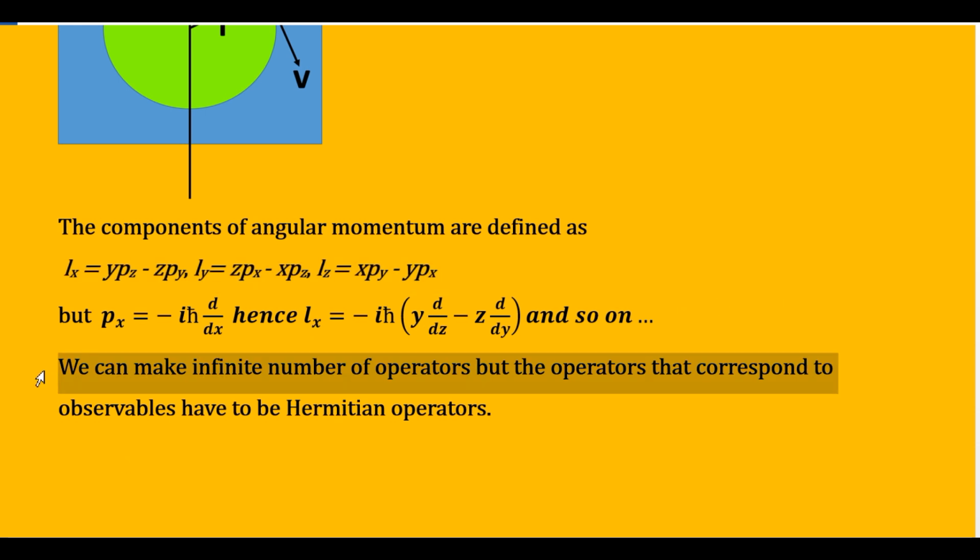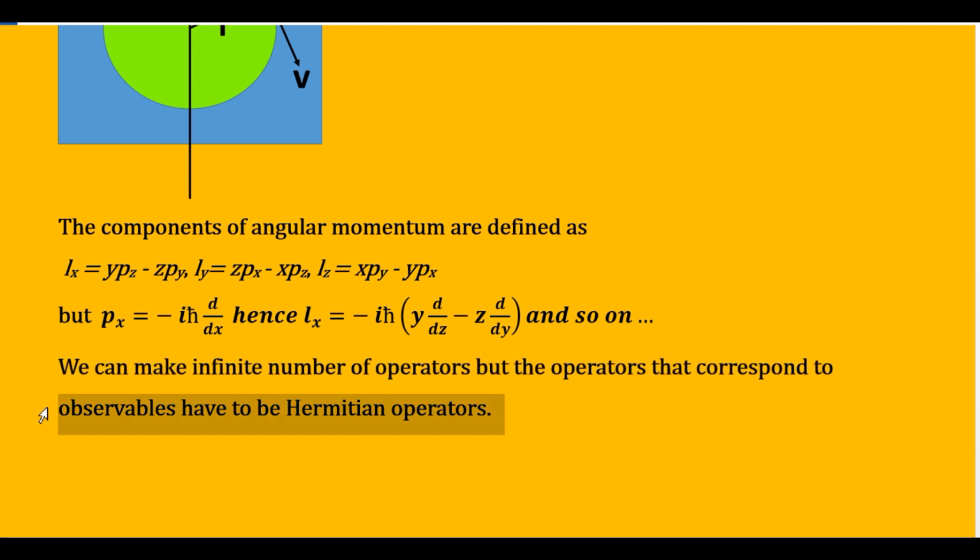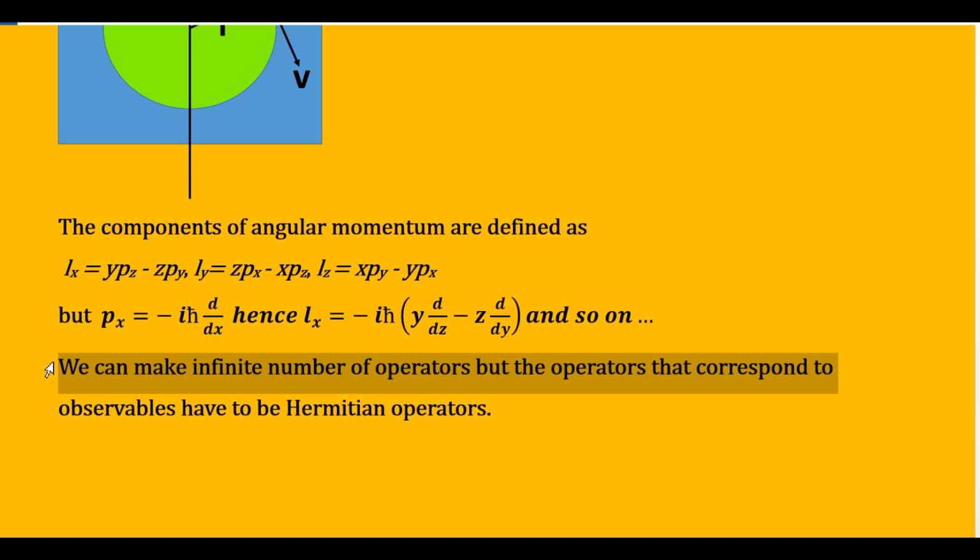By doing these three exercises, you might have understood that we can actually make an infinite number of operators. But then the operators that correspond to some observable have to be Hermitian operators. This is a big statement, and this is a very important statement. Perhaps the statement may not be very meaningful to you at this point because you don't understand the meaning of the term Hermitian operators.